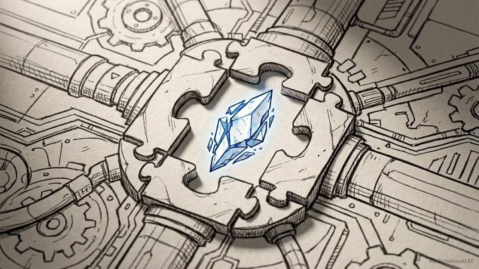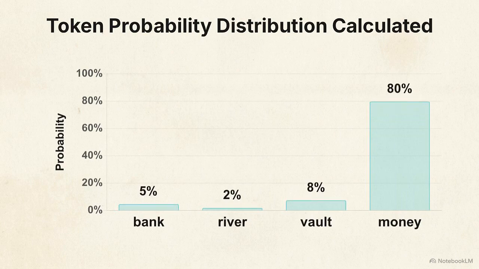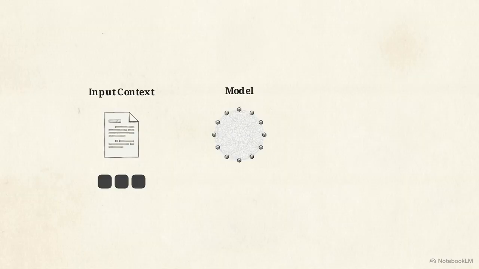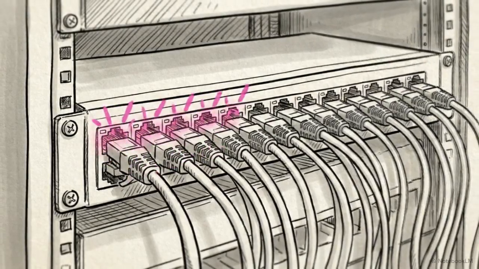When we zoom out, we can see the endgame of this entire pipeline: next token prediction. The system uses the context weights from a transformer to calculate a probability distribution, identifying the most likely token to follow the current sequence. This is an autoregressive loop. The newly predicted token is appended to the sentence and fed back into the start of the model to trigger the next calculation. This cycle repeats, generating one token at a time until the sentence is complete or the token limit is reached.